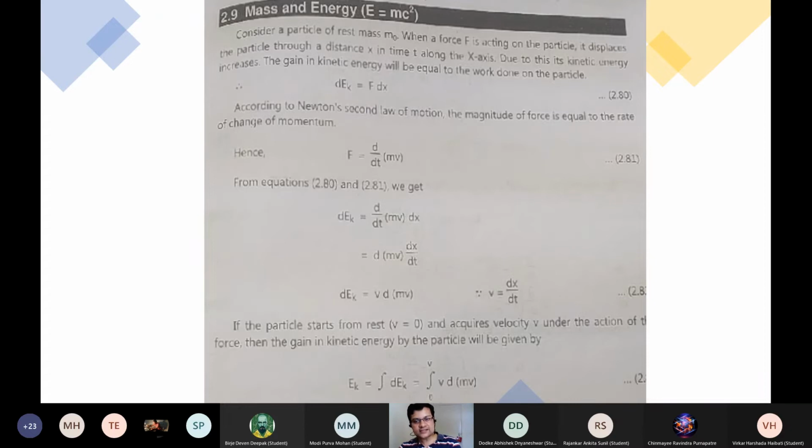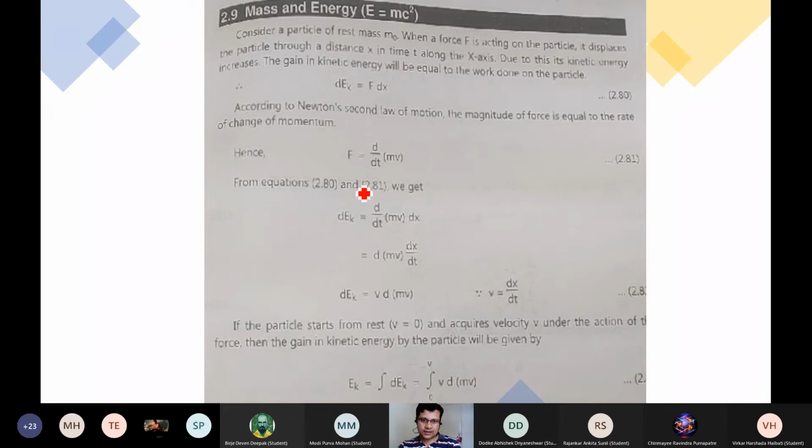What about the rest mass of the body? I mean to say, suppose there is a particle which has a rest mass m0, so how much energy is associated with that particle? That is the elementary particle energy, the rest mass energy that the particle has. And if it is moving with a certain velocity, so a force acts, so there is a distance. This is what we have to consider as the kinetic energy.